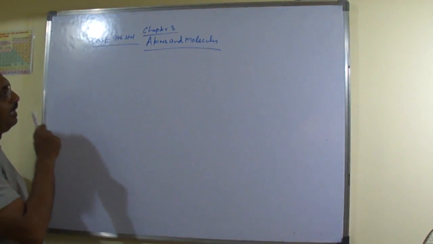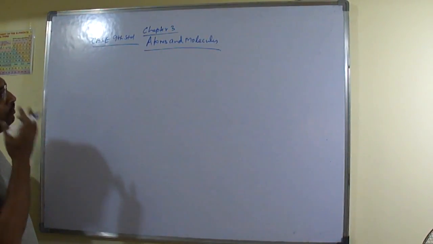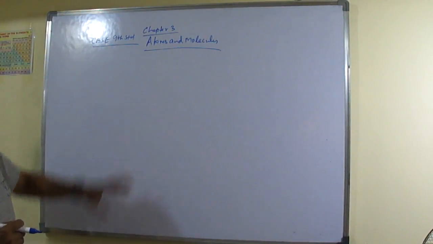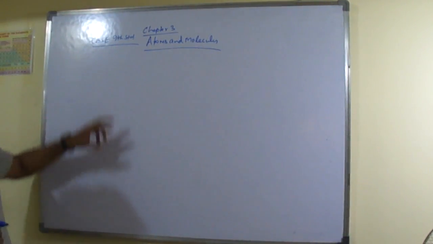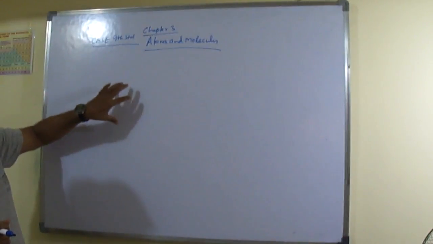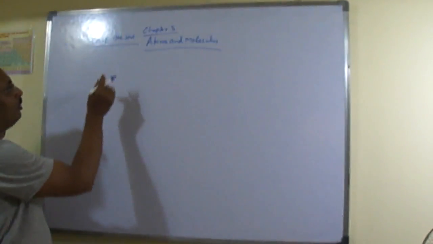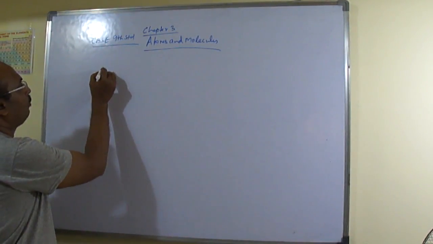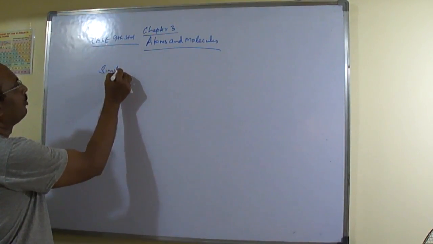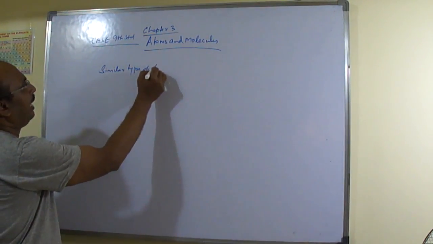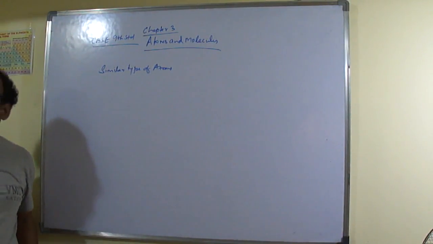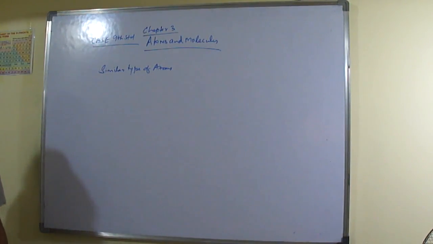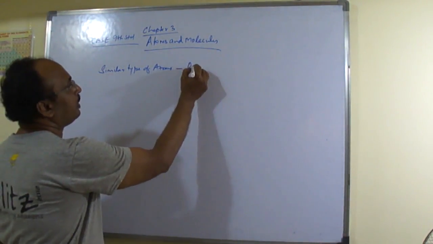Two laws were given at that time. So what was found? It was found that when we are talking about an atom, we talk about one particular element. If we are talking about a similar type of atom only, then it is applicable for one substance only.